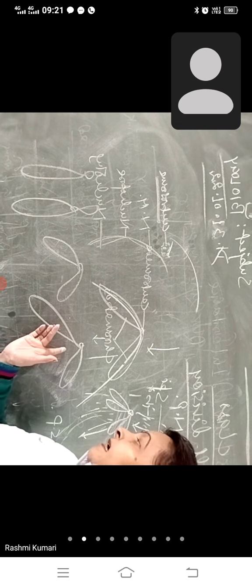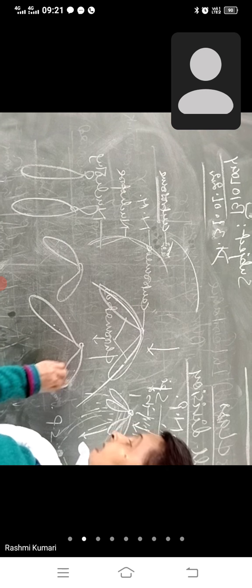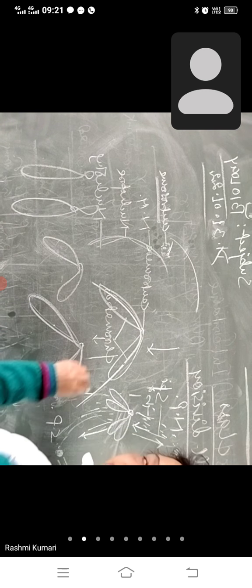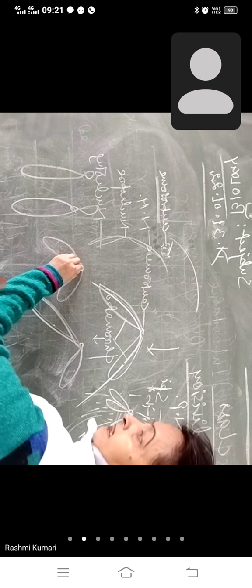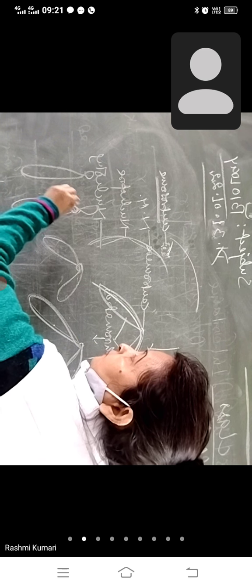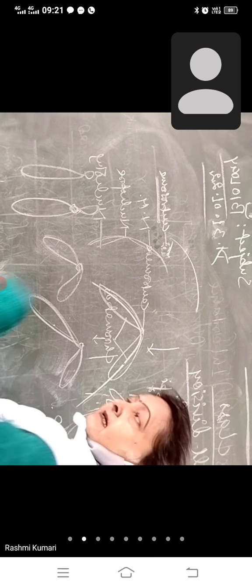तो these are the types. यहाँ देख रहे हो, one arm is short, one is long. Here both are equal. And here this is centromere and it is arranged vertically. ठीक है?